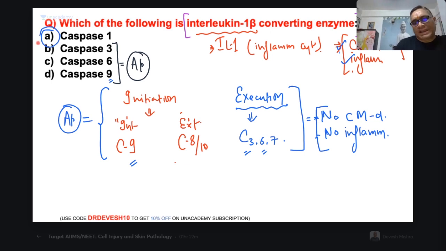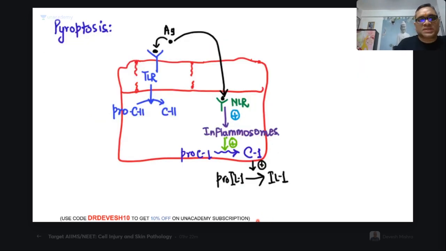Caspase 1 is the answer. So caspase 1 is also known as interleukin 1b converting enzyme, and this is involved in pyroptosis. See this, I have drawn this pyroptosis. What happens in pyroptosis? I'll just brief you, right?